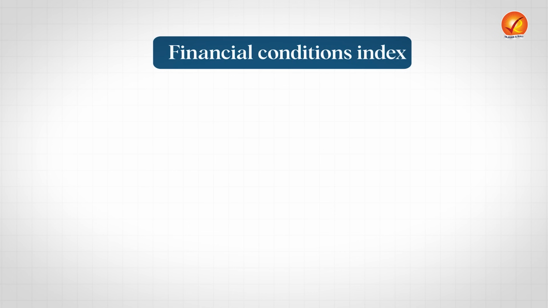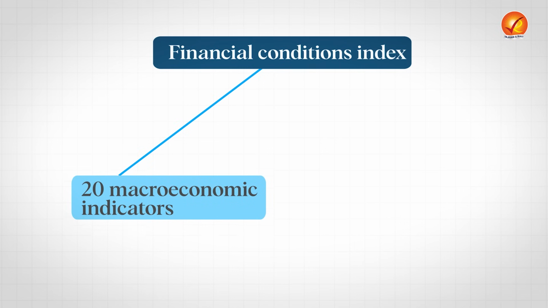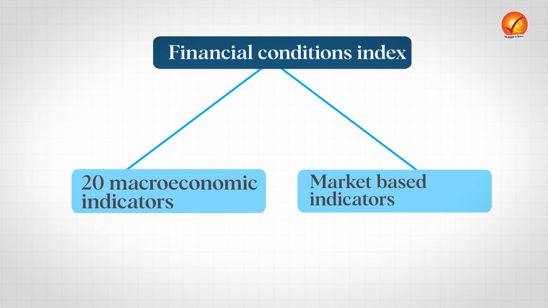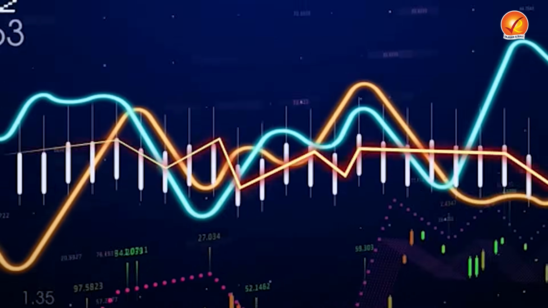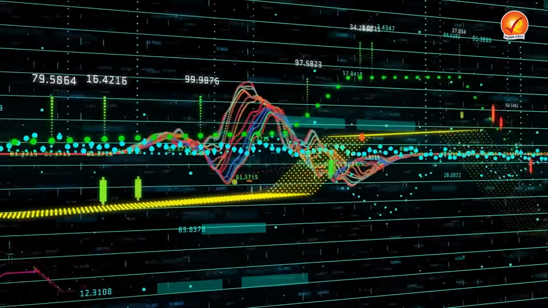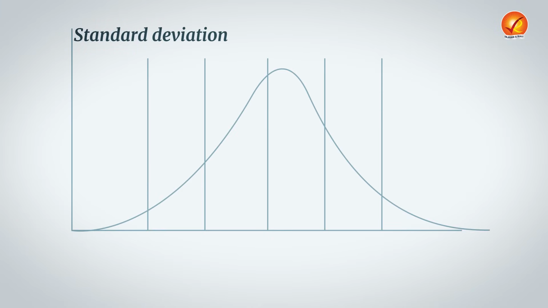And if I have to tell you precisely, this financial conditions index is actually made on 20 macroeconomic or market-based indicators, and their values are standardized in order to reflect the changes in financial tightness or looseness in standard deviation units. So standard deviation, which is a very integral part of statistics, the numbers can vary from plus 0.1, plus 0.2, minus 0.1, minus 0.2, or plus 0.1536, numbers like this, which we usually see in standard deviation, could be seen over here.